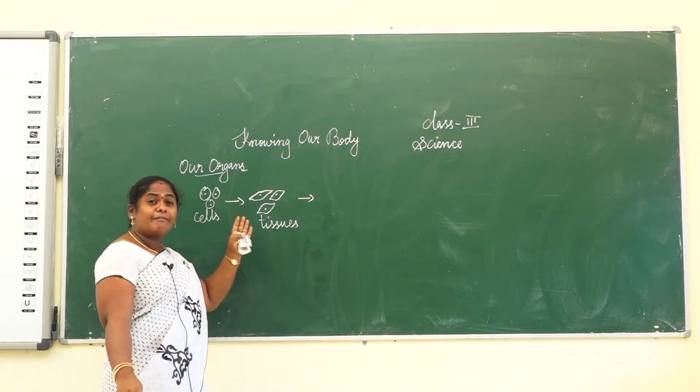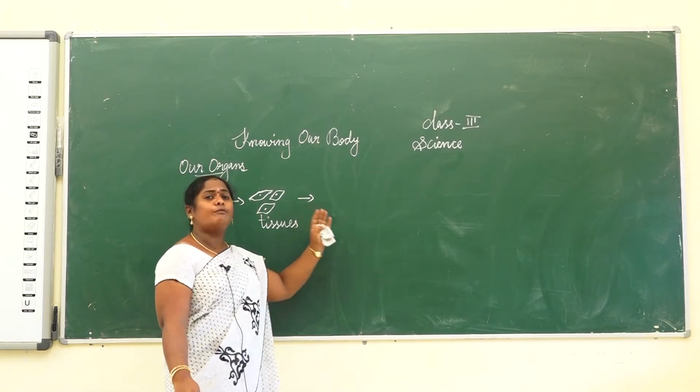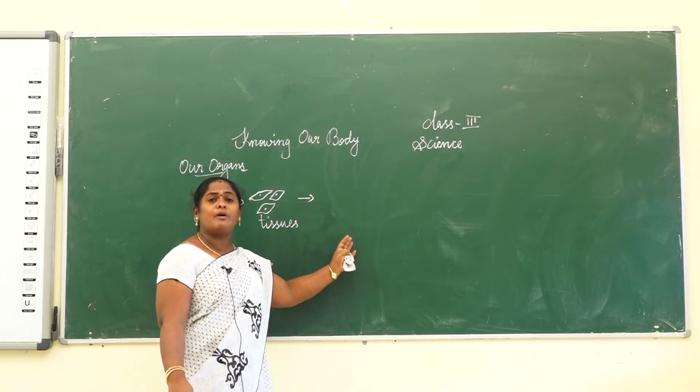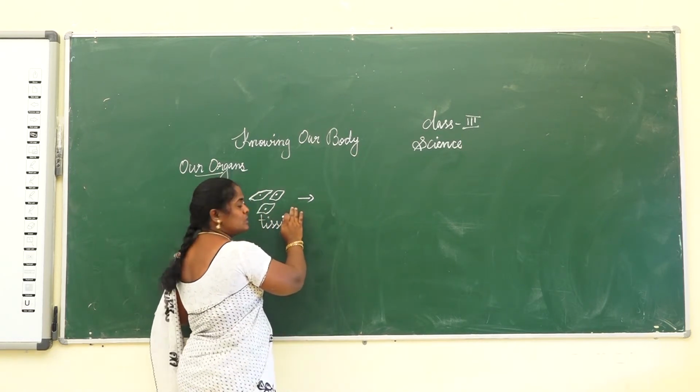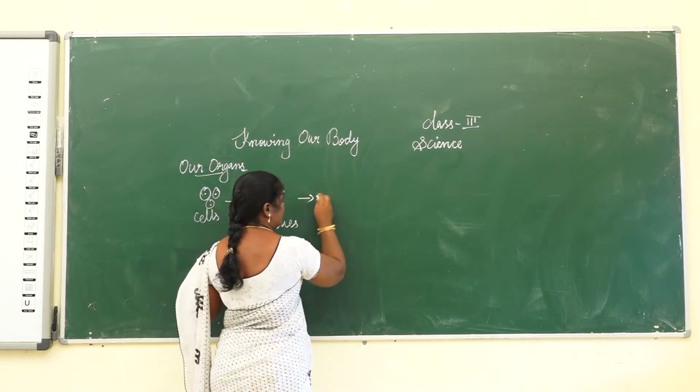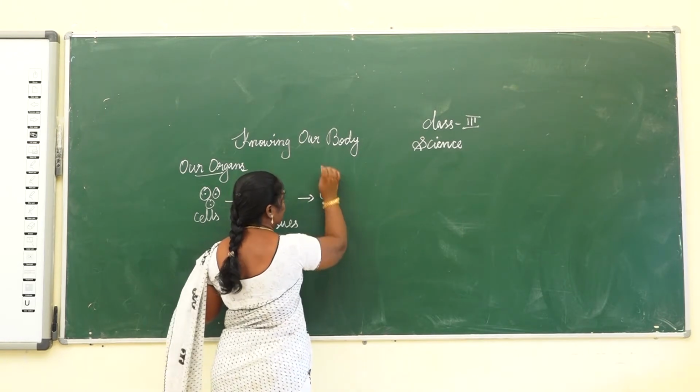Similarly, different groups of tissues form an organ, and each organ performs different functions.